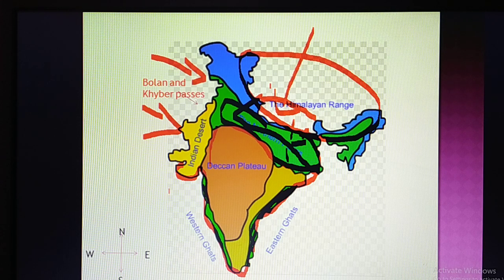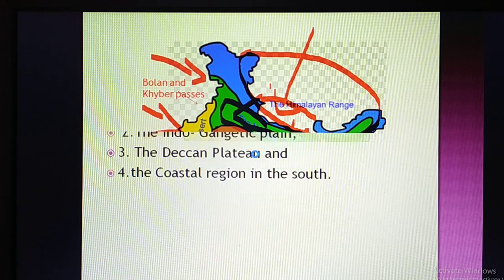If you go through the history of India, you will come to know that it was because of only one area, to control this Indo-Gangetic Plain. Even today, more than 50% of the total population of India resides in this Indo-Gangetic Plain, because the water is available for the whole year, the land is very plain, and the soil is very fertile and rich. Industries are set up because water is easily accessible, and roads and railway lines can be constructed very easily because there is no variation in the land height.